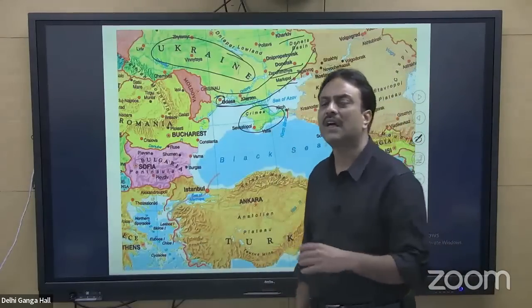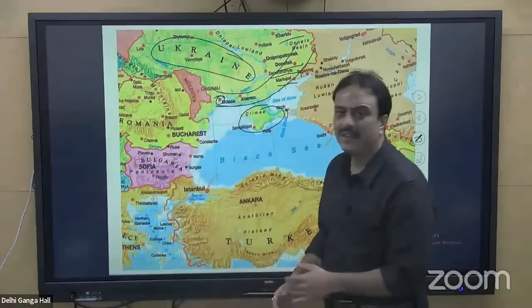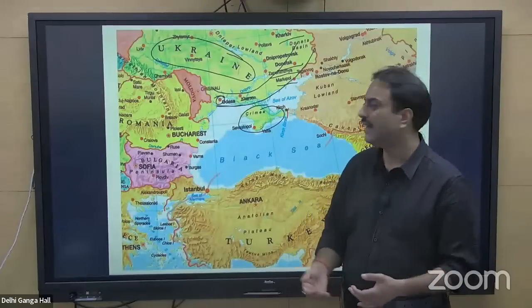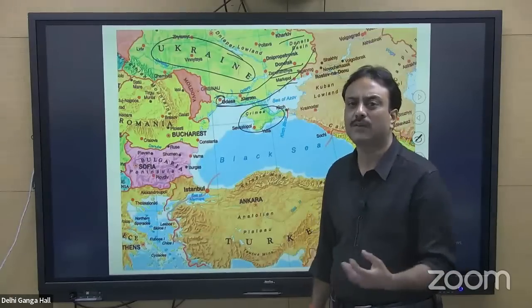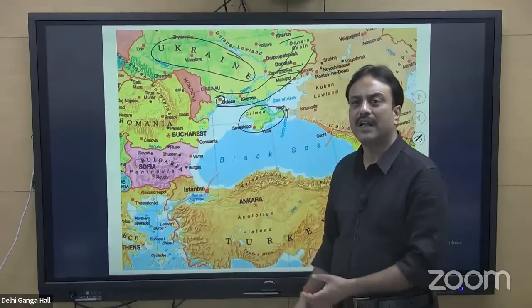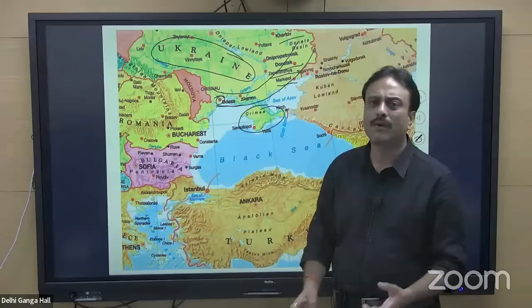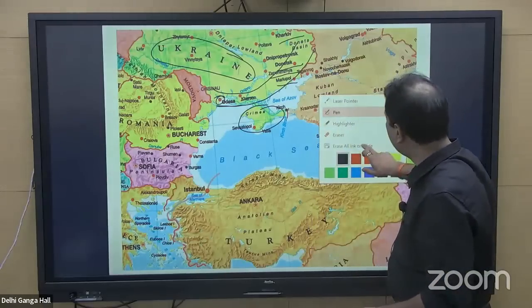When this conflict started last year, in February 2022, and the wheat export season started three or four months later, the supplies were disrupted. People were not able to fetch the food grains required to save the dietary needs of a huge chunk of the population, various sections of the world.